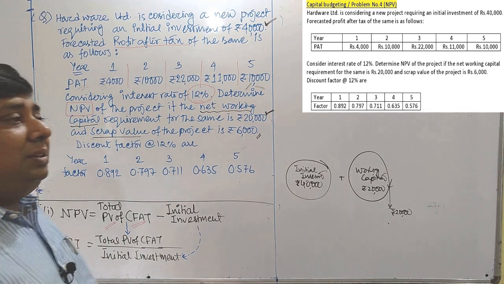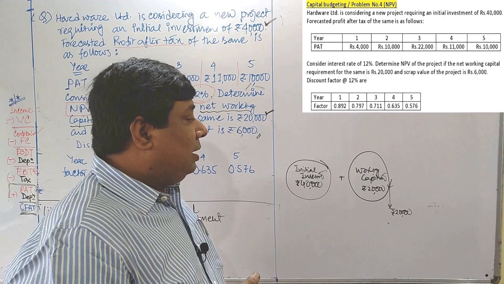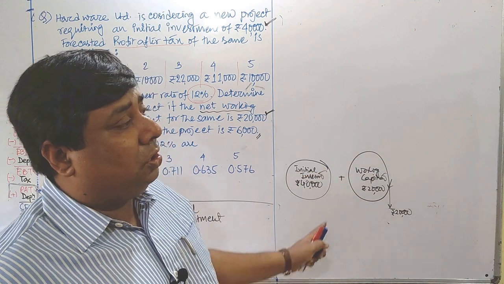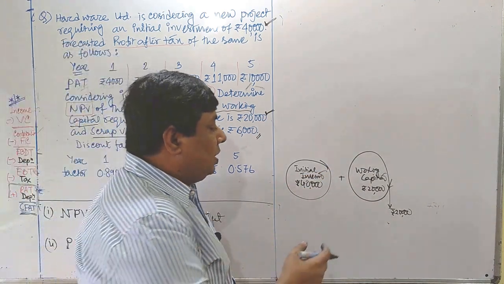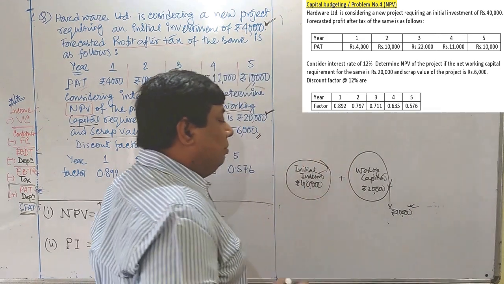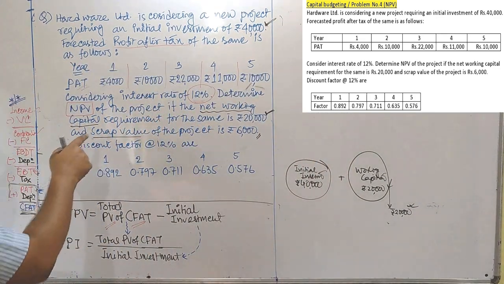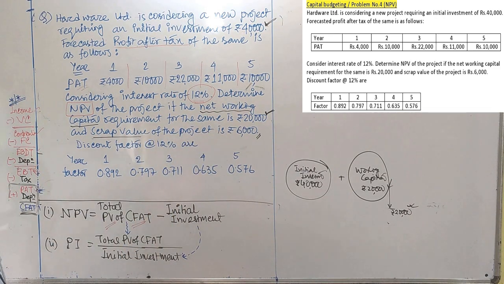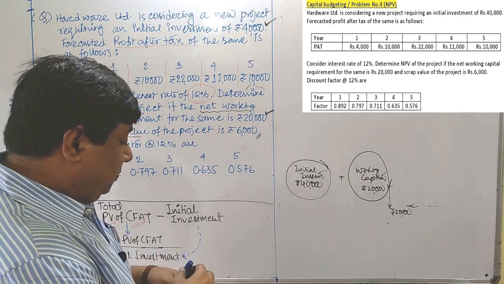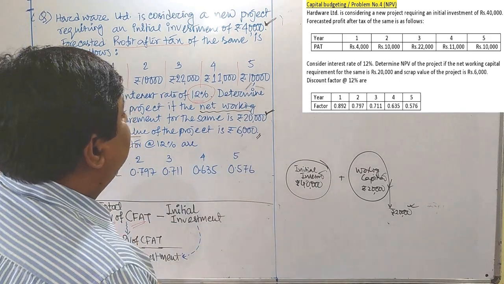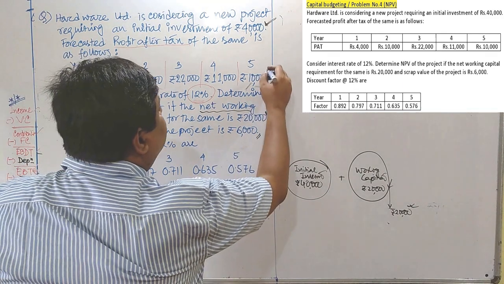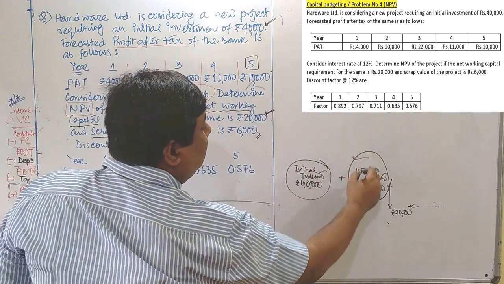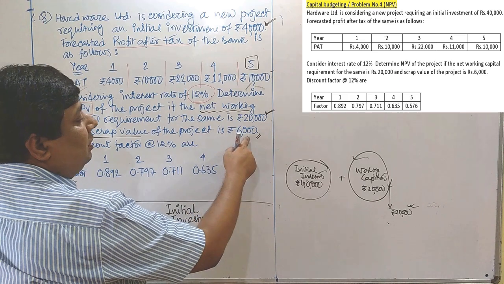Working capital is not basically directly involved in the project. Working capital is considered because to run the project, sometimes we need a certain amount, and that is a rotating amount, and at the end of the project we can easily get back the same amount if nothing is mentioned. And scrap value is what? At the end of the project we can manage to get 6,000 rupees by disposal. I must mention that at the end of the fifth year, the ultimate return of the project is 10,000. But don't forget, apart from that 10,000, there is a possibility of getting back that working capital, and at the same time the scrap value of 6,000.